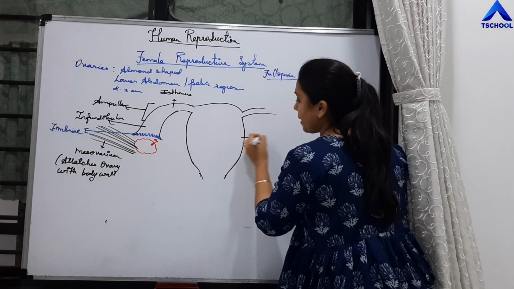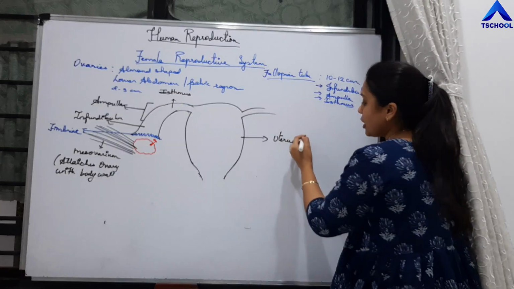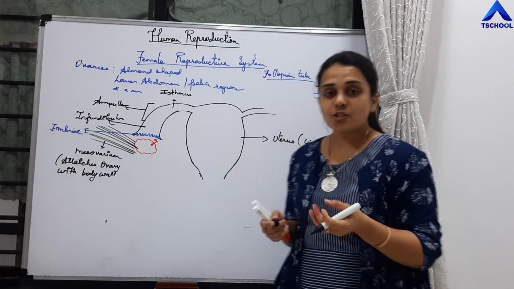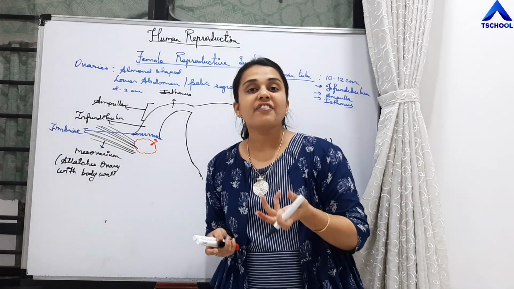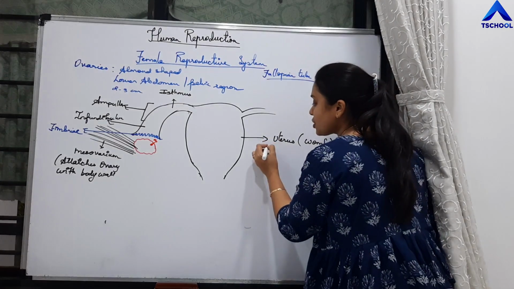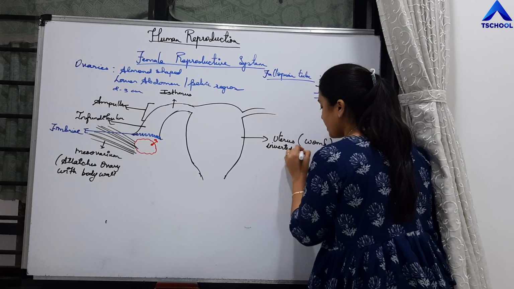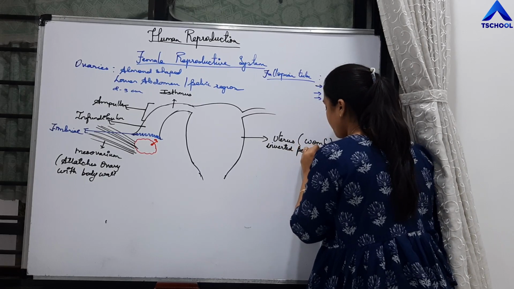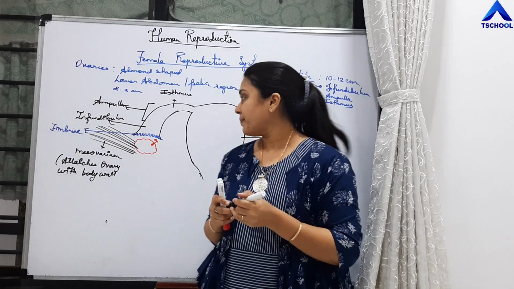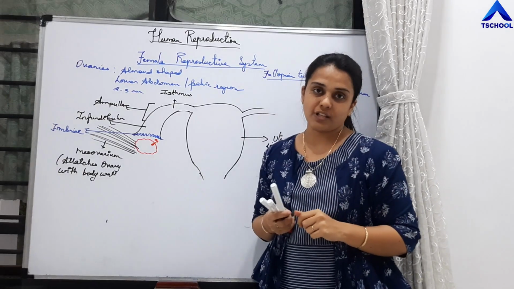So this part is uterus. Uterus is also called the womb, which is going to conceive the fetus at the time of pregnancy. And this uterus is inverted pear shaped, right? So the shape of uterus is like an inverted pear. So the fallopian tube opens into the uterus.